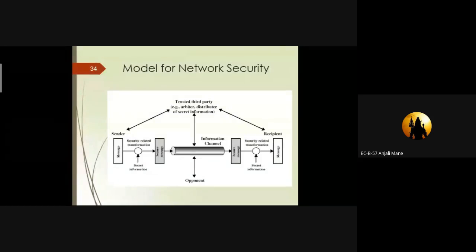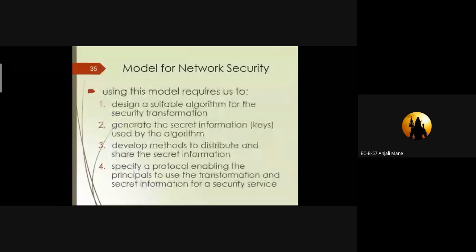In a network security model, we have to study four basic things. The first thing is the algorithm for security transformation. Everyone keep in mind, based on these four points we have to design a network security model.